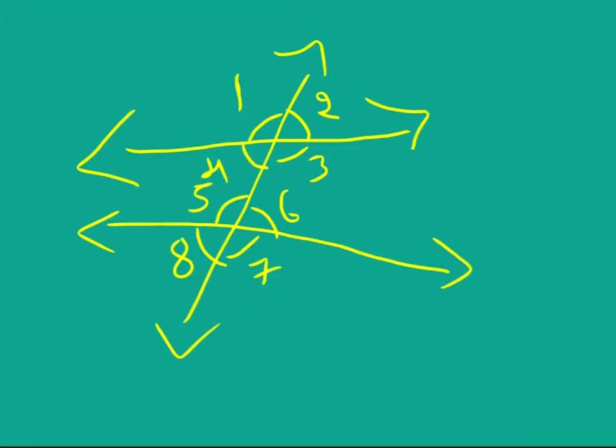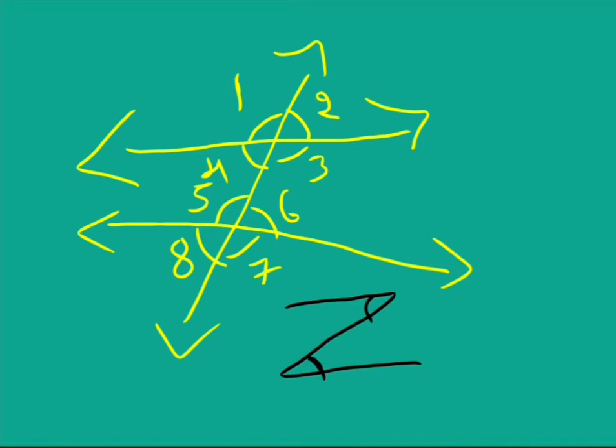Okay, the next pair of angles are alternate angles. Alternate angles means angles formed in a Z shape, and at the end points of this Z shape, whatever angles you are getting, you consider them as the alternate angles. There are two types of alternate angles: alternate interior angles and alternate exterior angles.